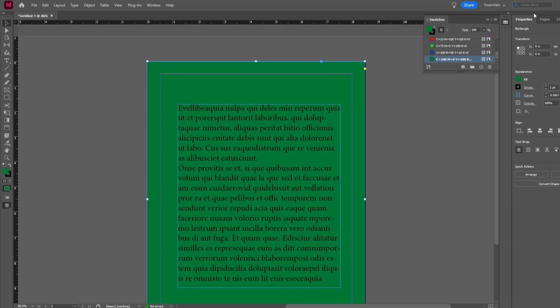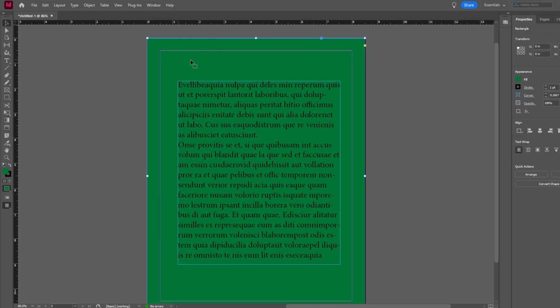Hey guys, in today's video I will show you how to change background color in InDesign. Start with the InDesign document of which you want to change the background color.